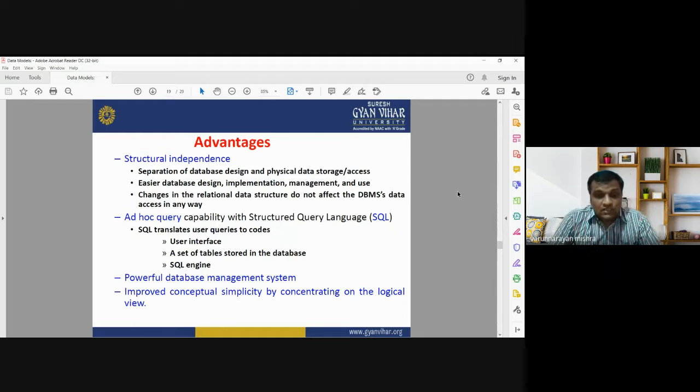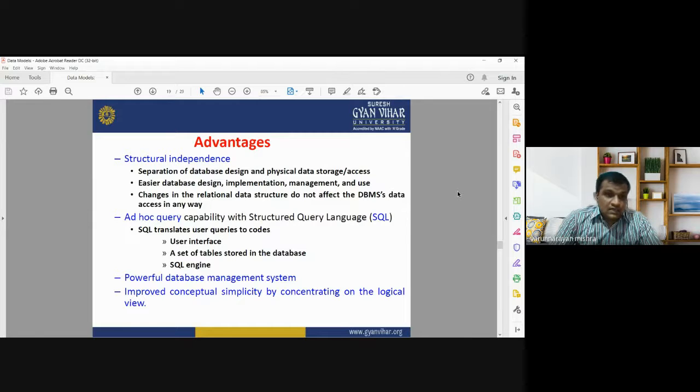These are the advantages of the relational database management system. It offers structural independence, a separation of the database design and physical data storage. Database design, implementation, and management are easy. Changes in the relational data structure do not affect database data access.